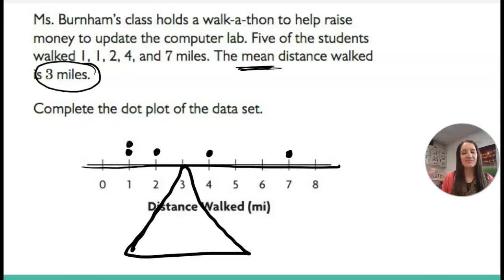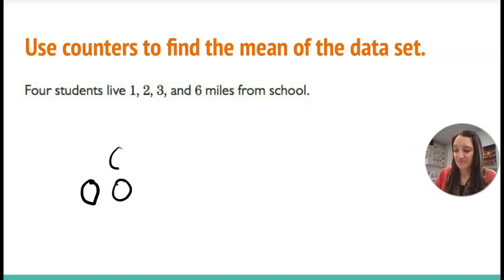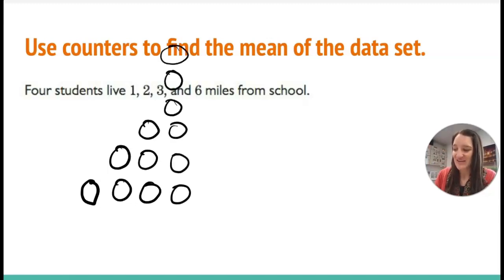So the mean distance walked is 3 miles. Yes, some walked more, some walked less, but that balance point where we have a perfect amount on each side is the 3, is the mean. So 3 is the average. It is the mean of those numbers. So one way we can find the mean is by using counters. If we have 4 students and one student lives 1 mile, one student lives 2 miles, one student lives 3 miles, and one student lives 6 miles from school, what is the mean?